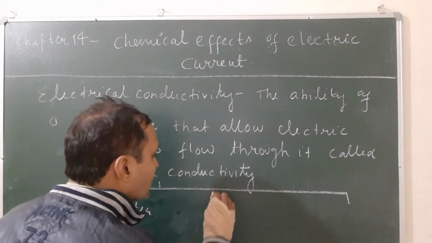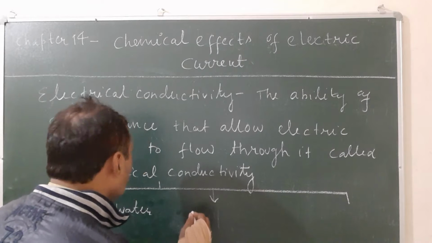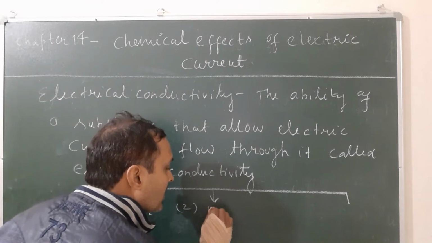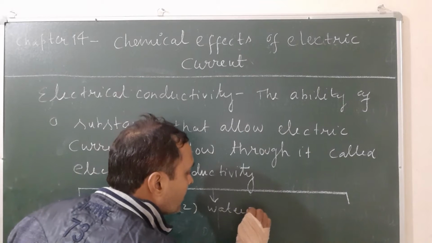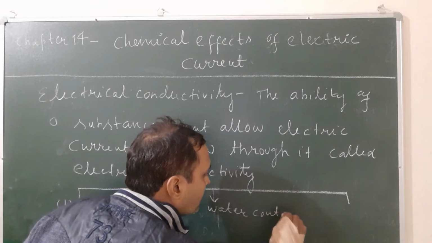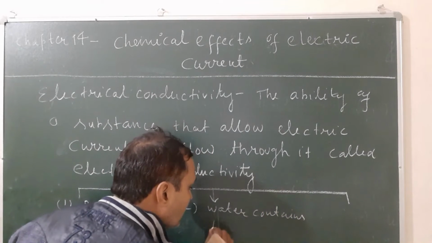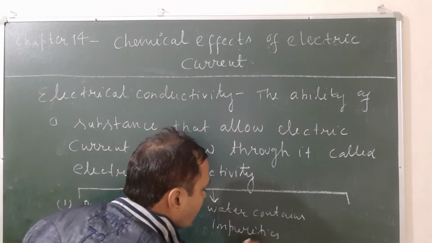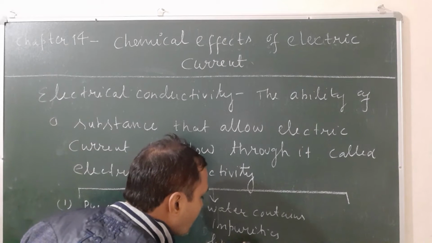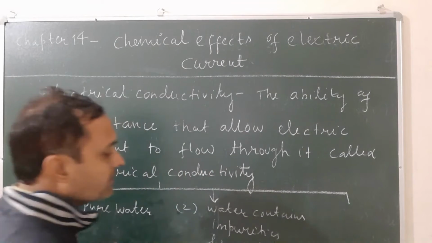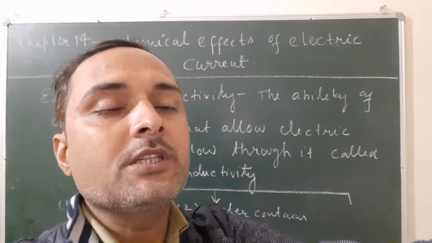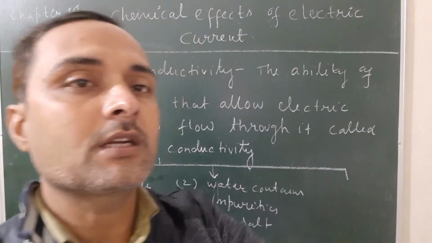Okay, second one, electrical conductivity in liquid that contains impurities. When water contains impurities like salts, then due to the presence of these salts, it shows electrical conductivity.